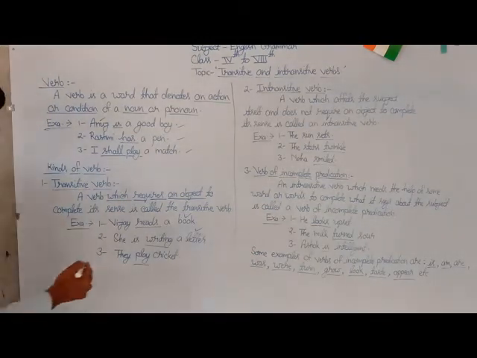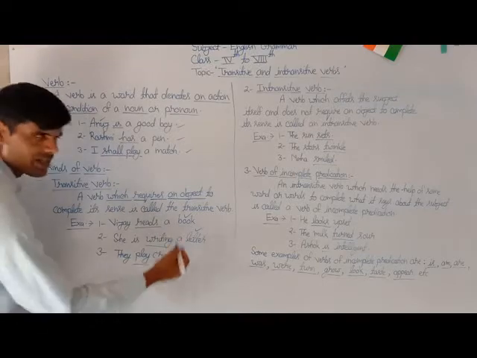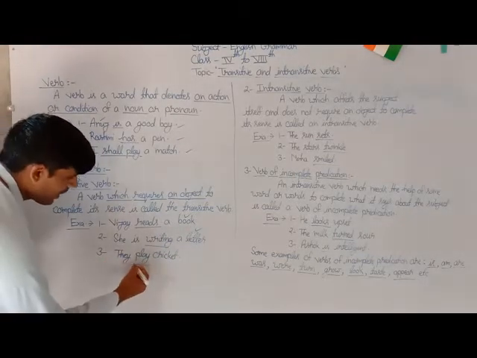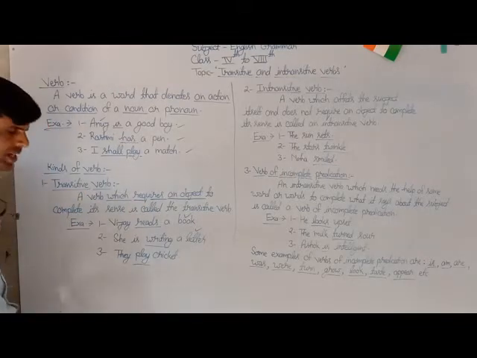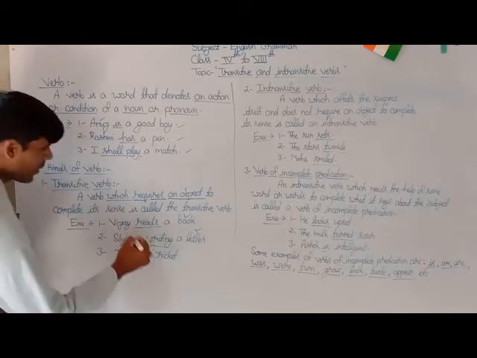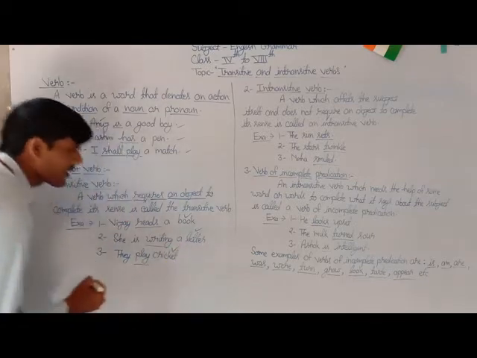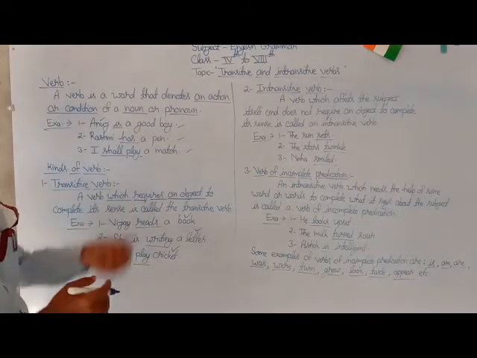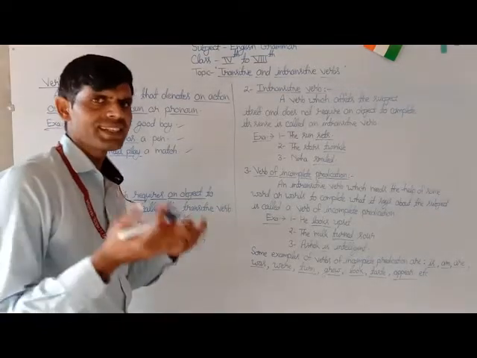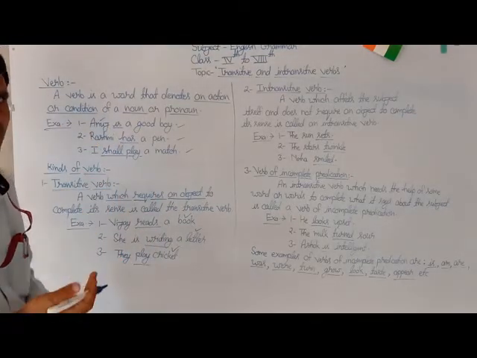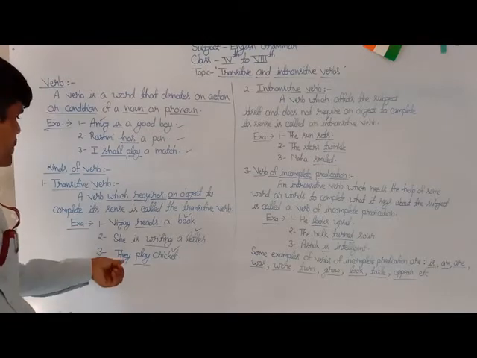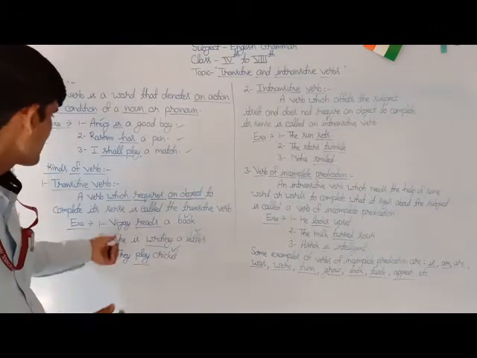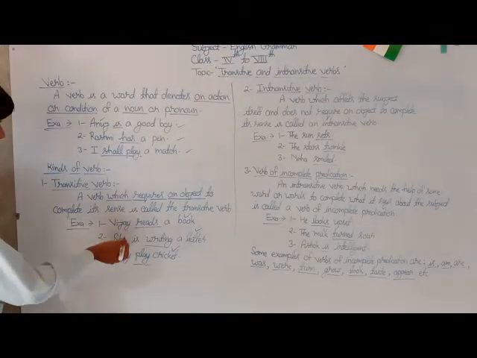The third example is they play cricket. Here in the third sentence, the underlined word play is a transitive verb because it requires an object, cricket, to complete its sense. So this is also counted as a transitive verb. So we can say that a verb which requires an object to complete its sense is called a transitive verb.